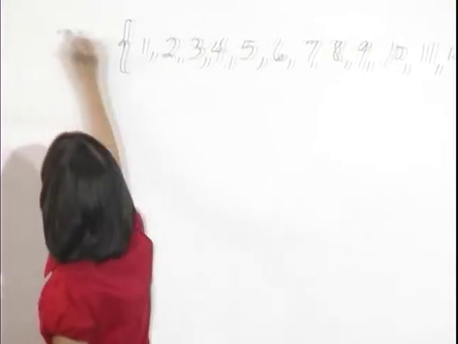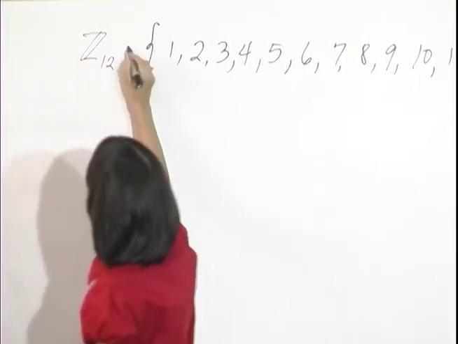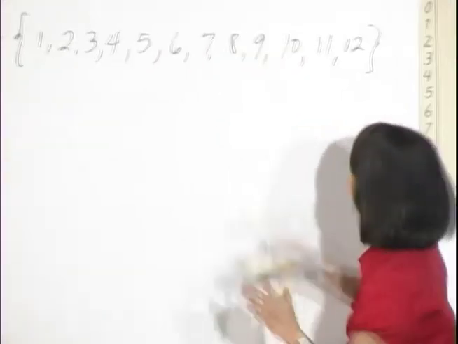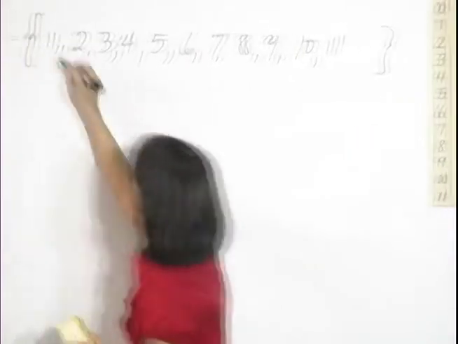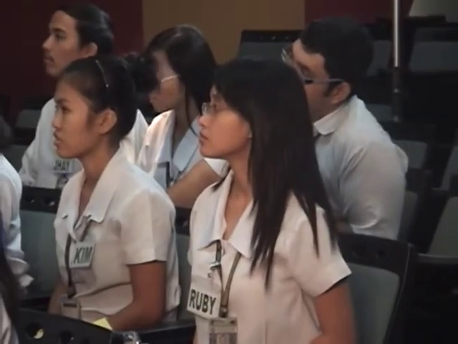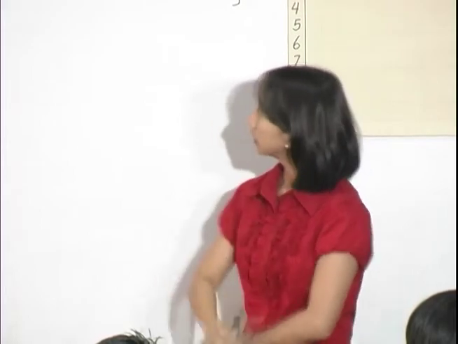This becomes the set Z12. Okay, so let me change 12 here and replace it with 0, but I'll put 0 in front. If you take any two elements and add them, you'll go back to this set. All right. I told you that we will replace 12 by 0.